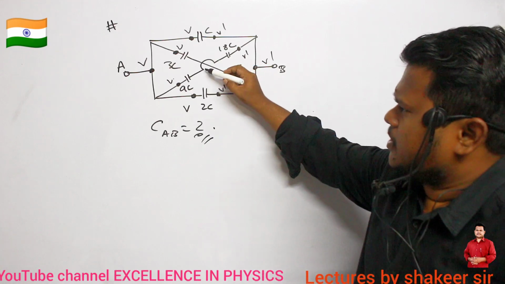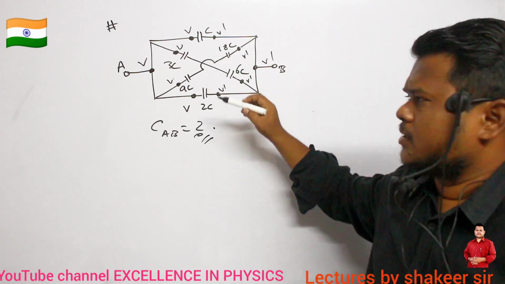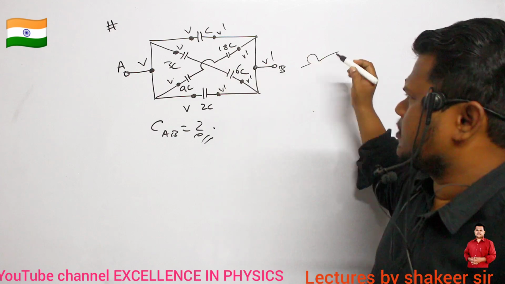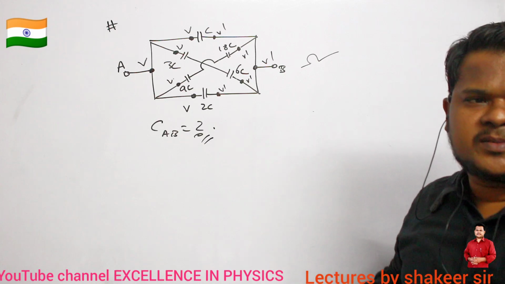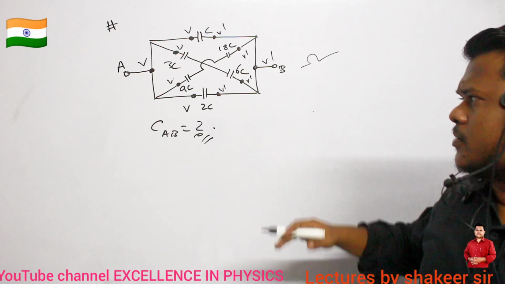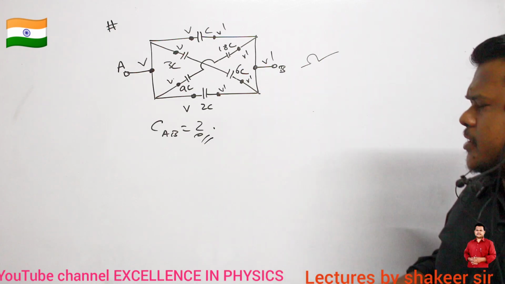So can you say what is the meaning of this symbol? Here you are seeing this type of symbol. Now what is the meaning? It means that they are not connected. One wire is passing over the other wire. That is the meaning of this one. Clear? One wire is passing over the other wire. They are not touching there.